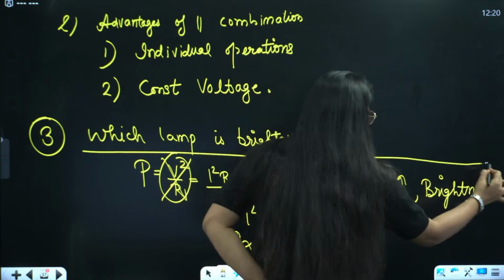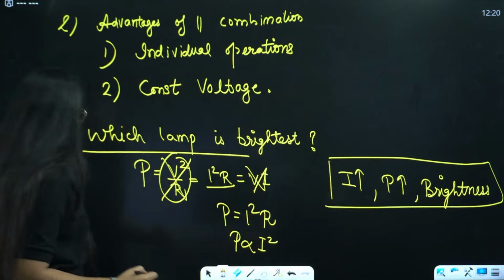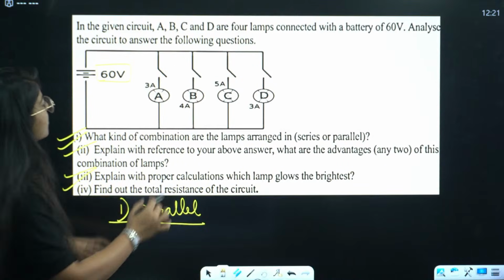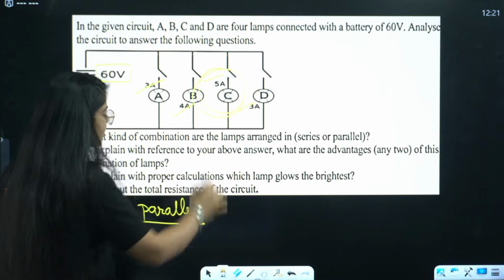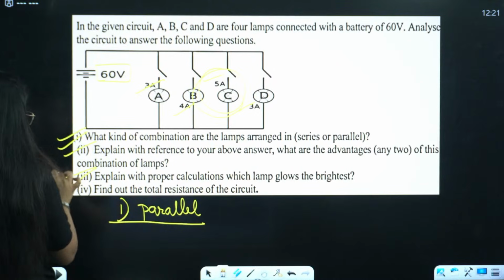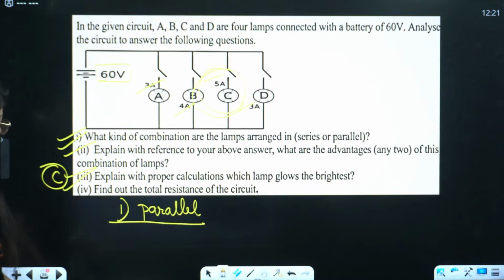Correct? And that means the bulb which has more current. So 3 ampere, 4 ampere, 5 ampere, 3 ampere. So C is the correct answer. Very good. C is the correct answer.